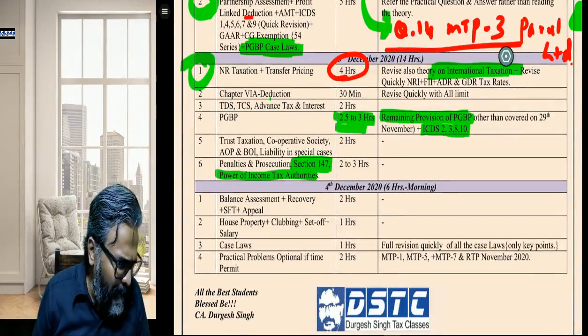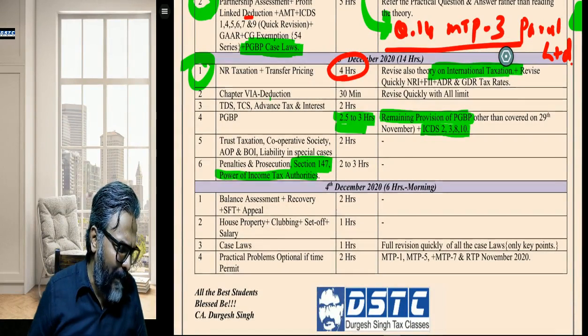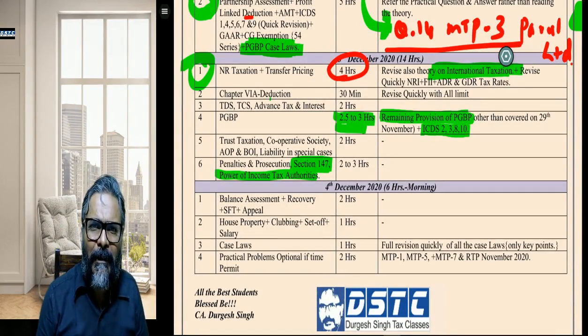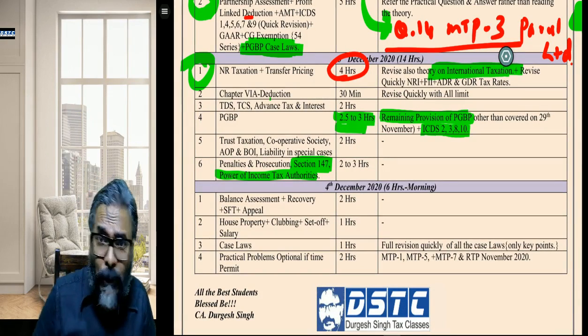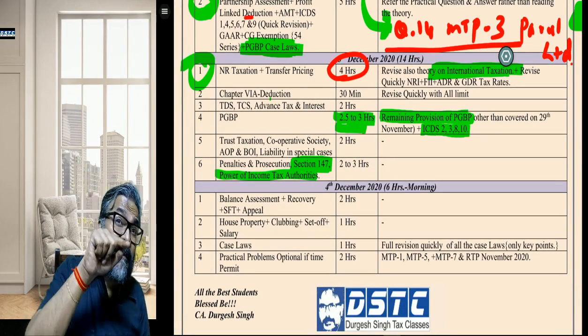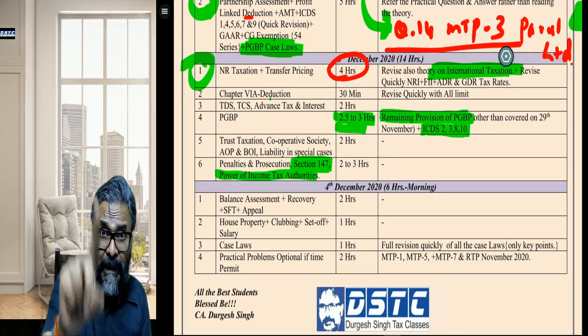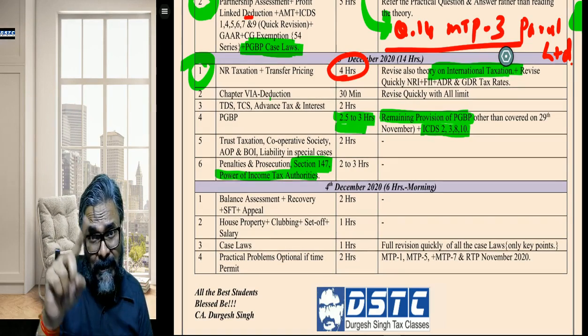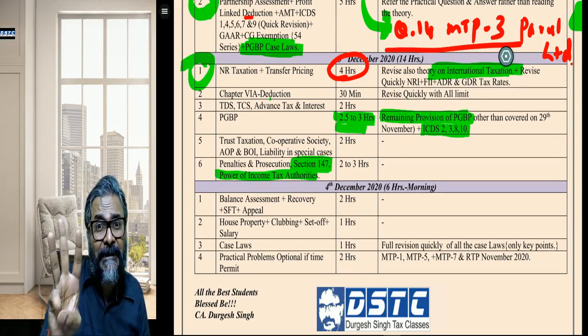Thereafter, students, on 4th December 2020, that day itself, exam. Balance assessment. You will say, so what is left in balance assessment? Assessment in consequence of search. Okay, students, one thing: Power of Income Tax Authority. In the Power of Income Tax Authority, don't forget Survey 133A and 132, the search.